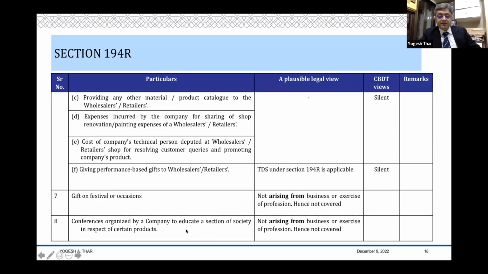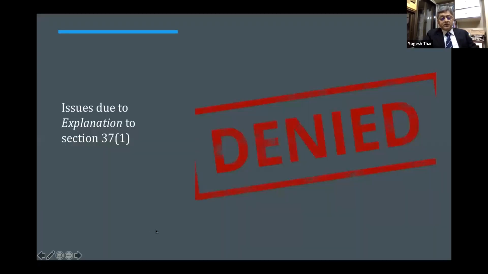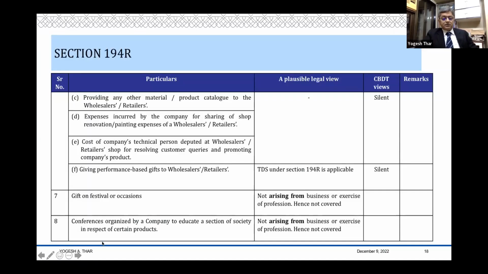Conferences organized by the company to educate a section of society in respect of certain products. So it's not necessary that I am organizing these conferences for my dealers.